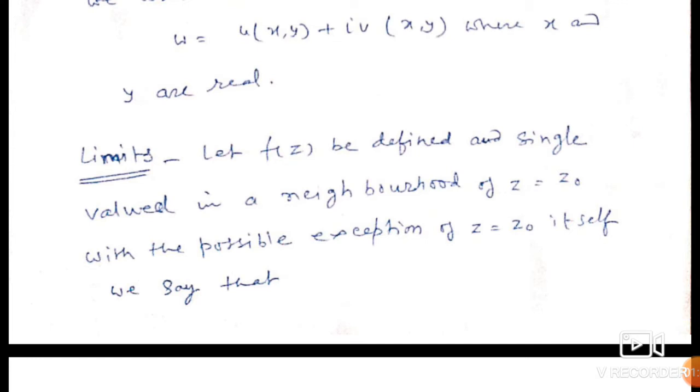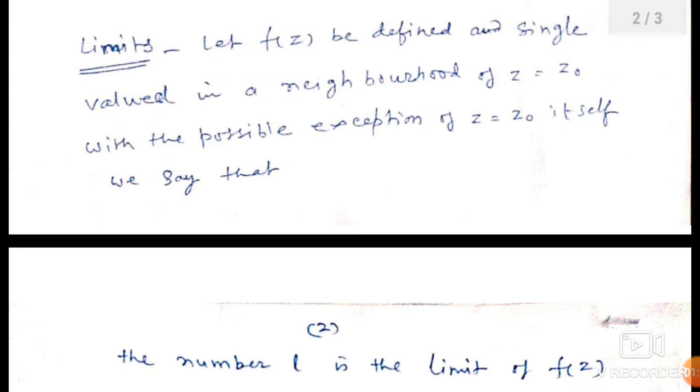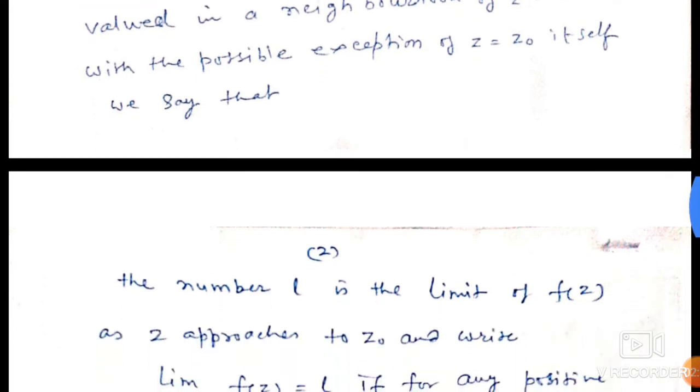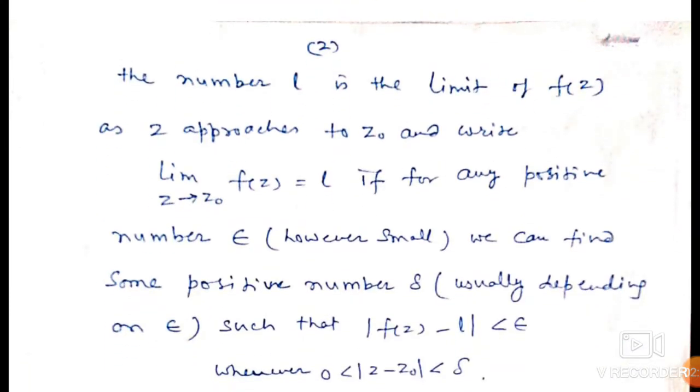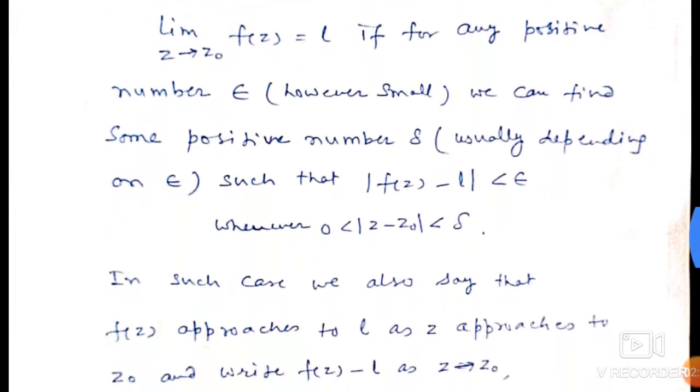Let f of z be defined and single valued in a neighborhood of z equal to z0, with the possible exception of z equal to z0 itself. We say that the number L is the limit of f of z as z approaches z0, and write it this way: limit z tends to z0 f of z equal to L.